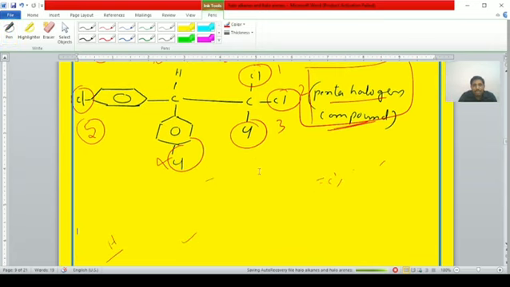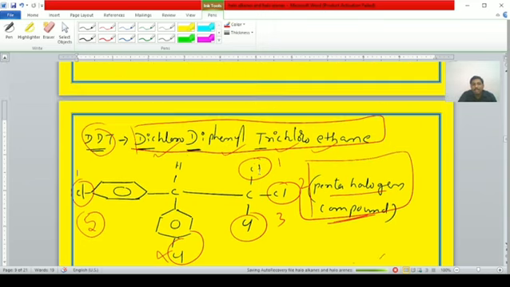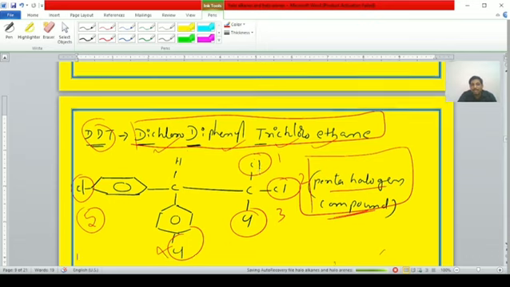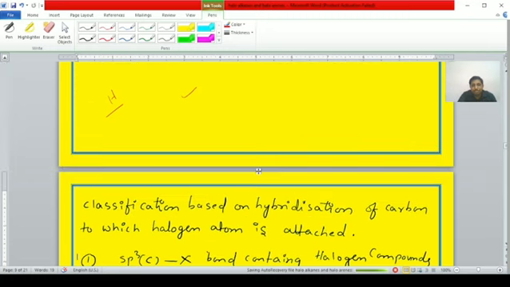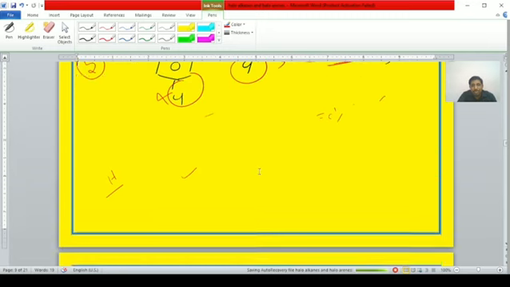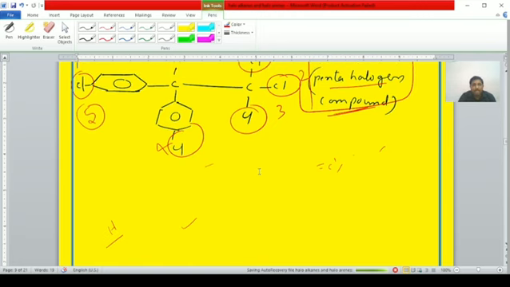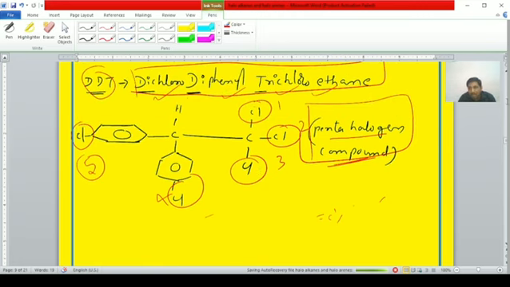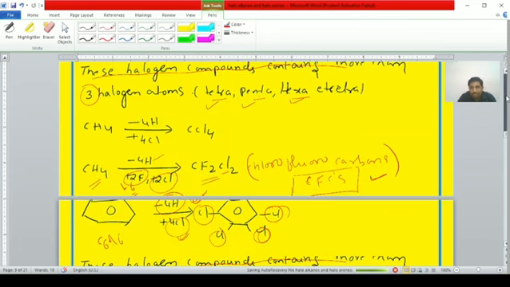In the examination they will ask: how many chlorine atoms are present in DDT? What is the full form of DDT? In detail we will discuss this in the polyhaloalkanes. Clear? That is the first topic, the introduction of haloalkanes and haloarenes. Briefly I will recall this information once again. It will be helpful to you.